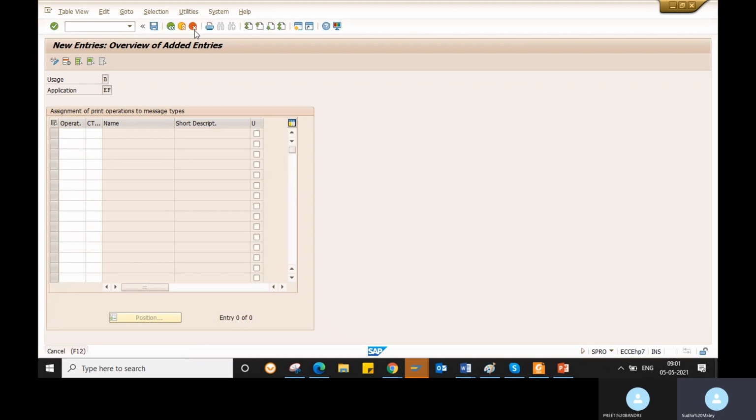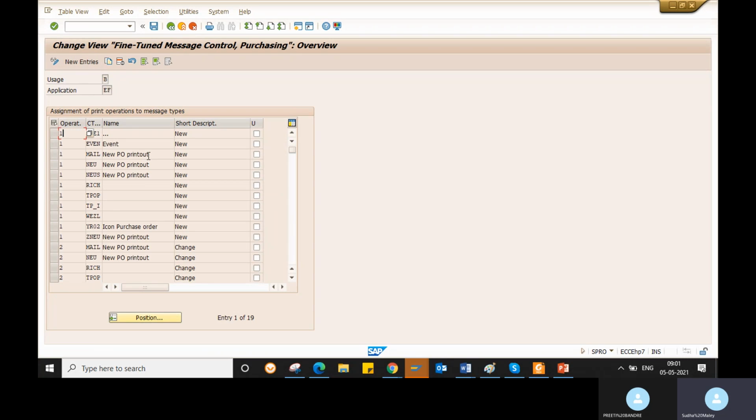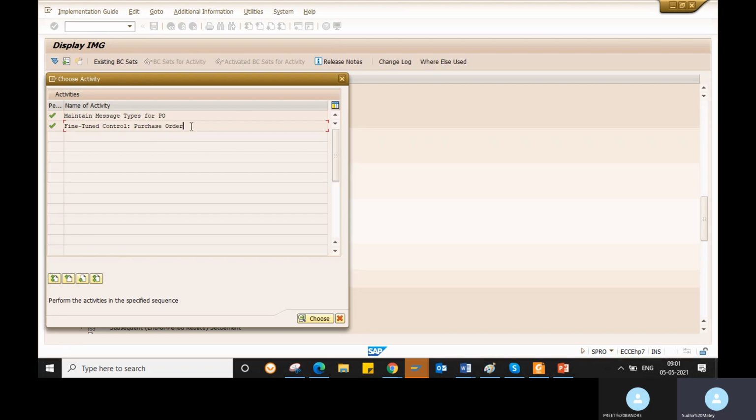Okay, so you need to maintain here. So it is very important. If you do not maintain here, so the changes will not go to the vendor. Okay. So this fine-tuned control is useful for sending the changes also.